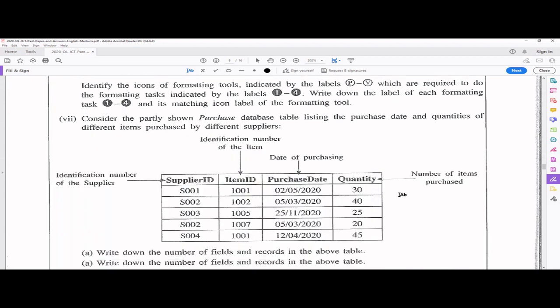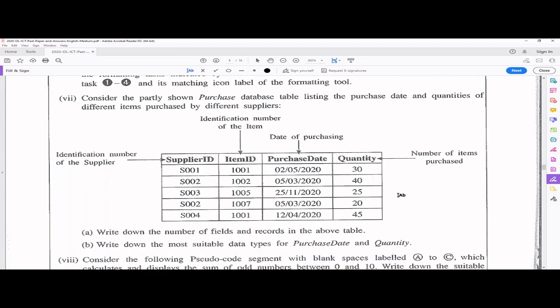Okay. Consider the partly shown purchase table listing the purchase date and the quantities of different items purchased by different suppliers. So we have supplier IDs, this is the item ID, and you have the purchase date and the quantity, right? Can you see these are not primary keys standalone.